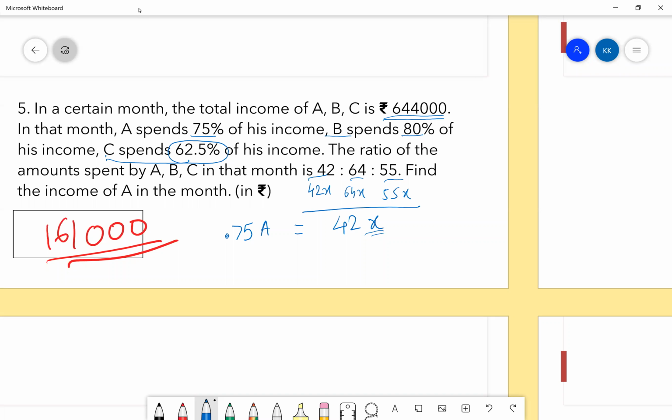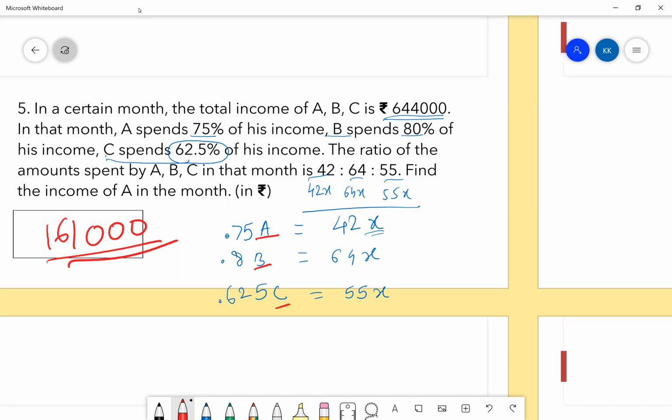Yes, so I've taken it as x, that's it. Similarly, 0.8B is equal to 64x, and similarly 0.625C is equal to 55x. Is this part clear? Yes. So from this step, can I find out the values of A, B, and C in terms of x?